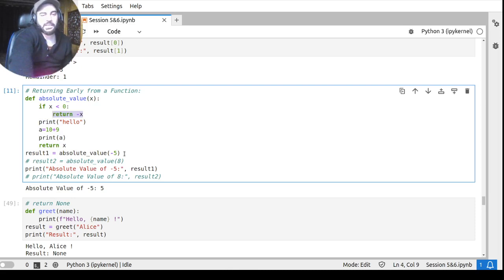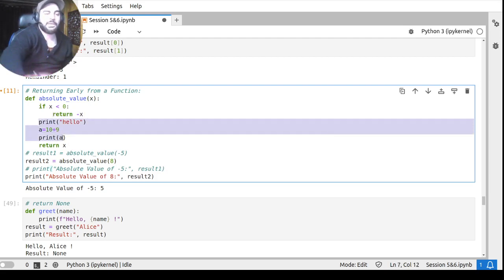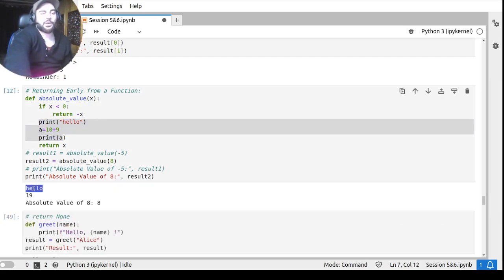But if I do the same thing with the value 8, that is a positive value, okay, this return statement won't get executed. So the lines following that return statement will be executed. If I run this, you can clearly see we got hello as well, then 19, then we got the absolute value of 8 is 8. So am I clear now?